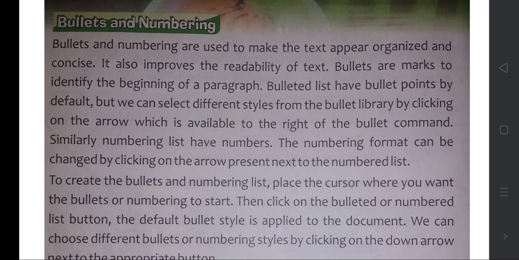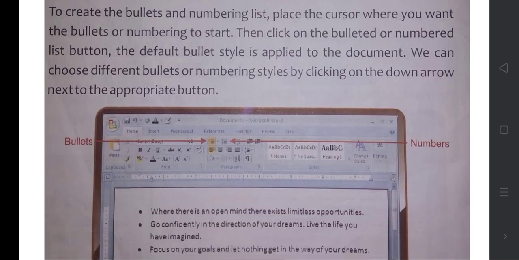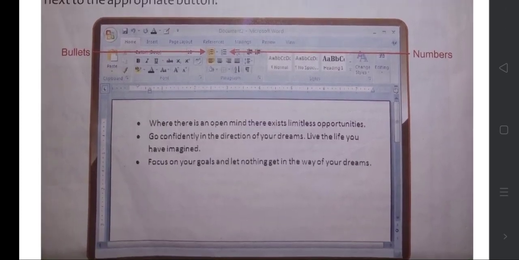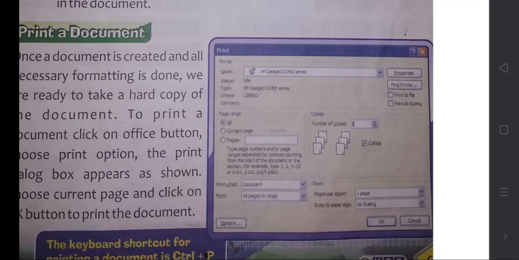Numbering means you are putting 1 2 3, and bullets means you are giving some star or hashtag like that. So this is the method. Now you can see where to select these. Bullets and numbers are there here. And see in the text also how the bullets and numbers are appearing. So this is how you have to select.